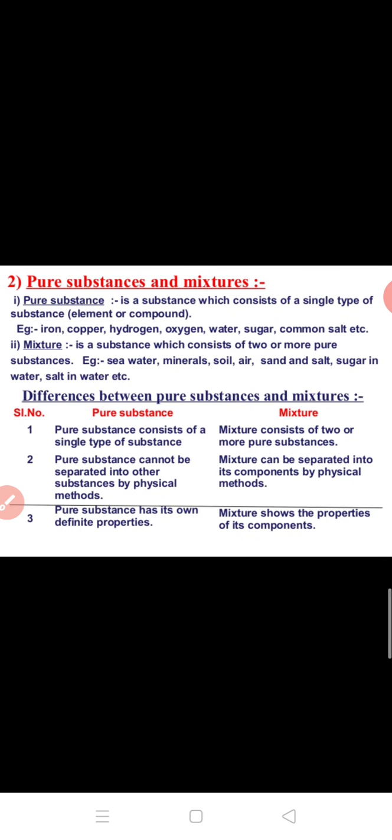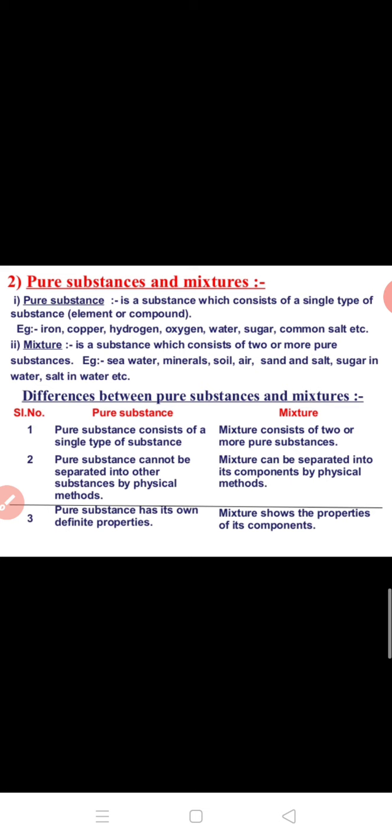So in our next chapter you will study about the composition of pure substances, which are made up of one kind of atoms only. So you will study about atom in the next chapter. So let us study about pure substances and mixture. Pure substances are substances which consist of a single type of substance, that is elements or compounds. For example, iron, copper, hydrogen, oxygen, water, sugar, common salt, etc.